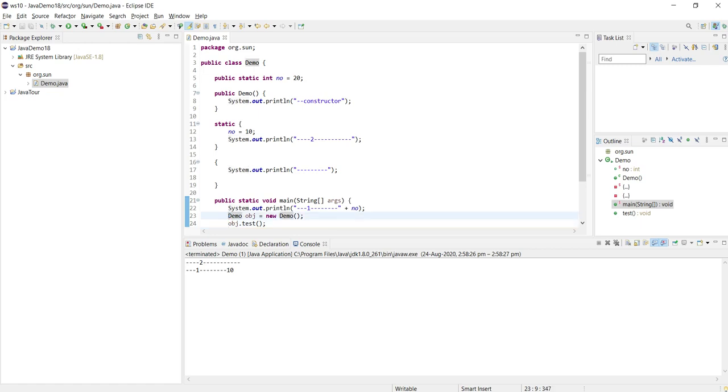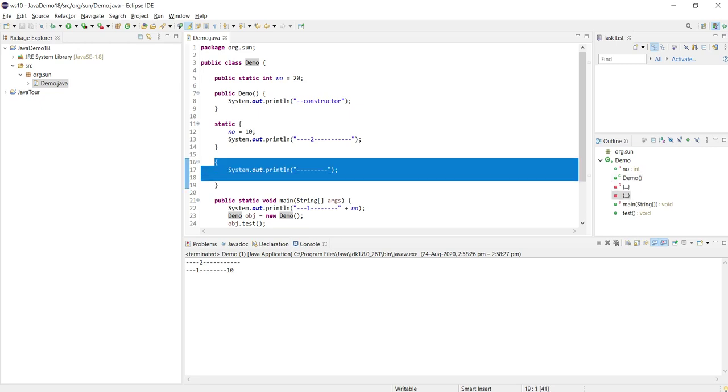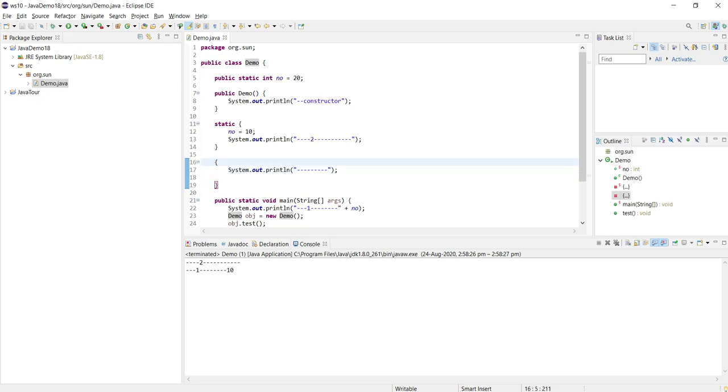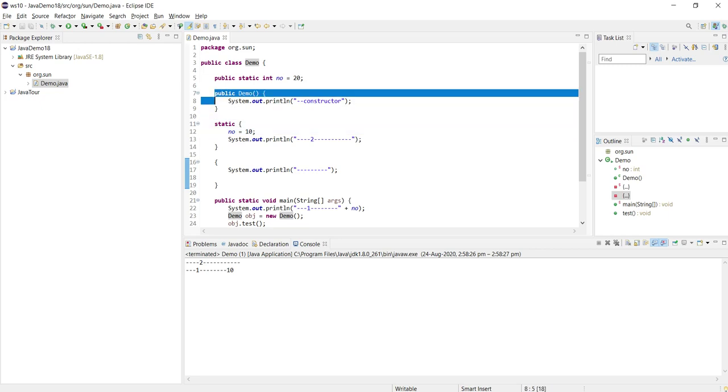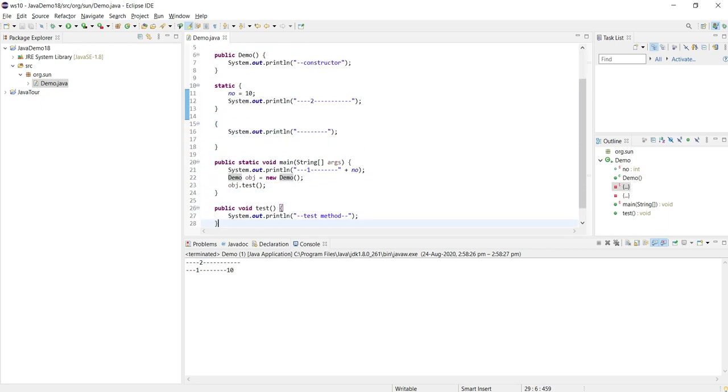After that we are creating an instance with the default constructor. So here the constructor should be called, so this line should be printed, but before that we already created an instance block, so the instance block will get executed. After that the constructor gets executed. Then using the object we are calling the test method, so this will get executed. This is the order. Let me run and see.